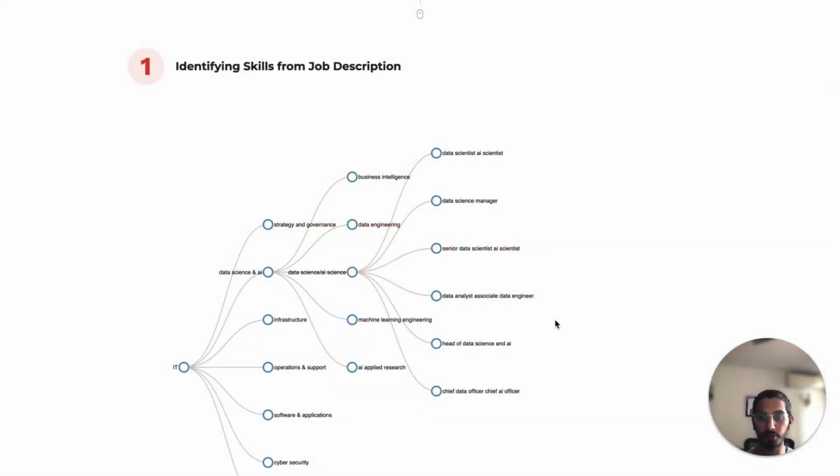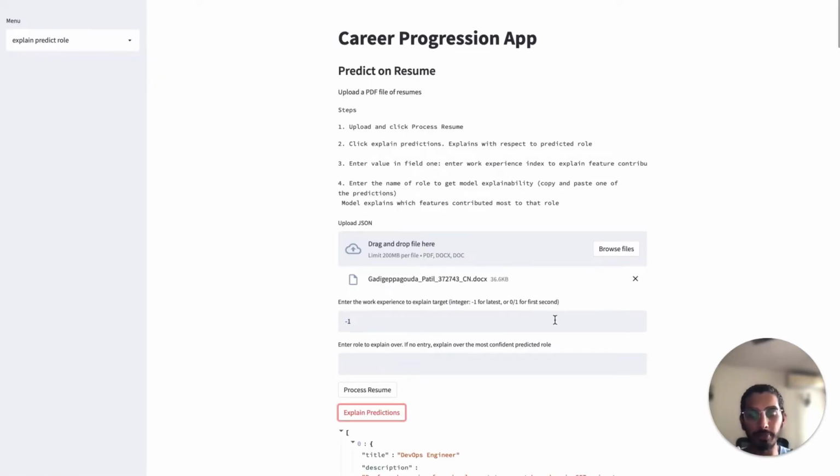Now let me show you the career progression engine which we have built on top of our career architecture framework, and on top of our career architecture ML engine. This is a very basic demo of the application where you can upload the resume. I have uploaded one resume here.